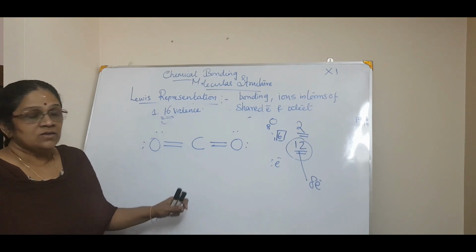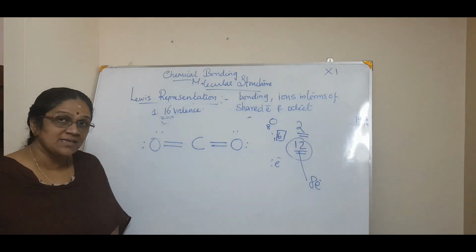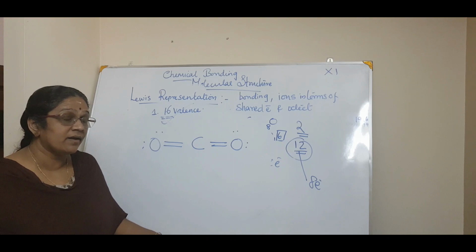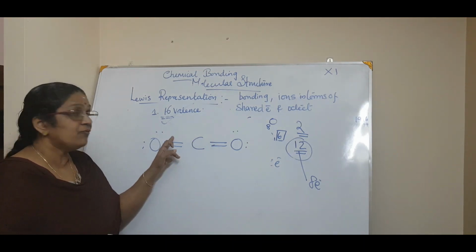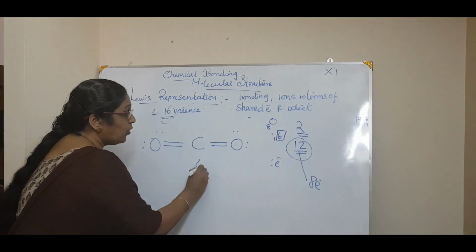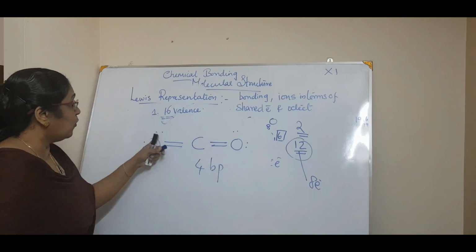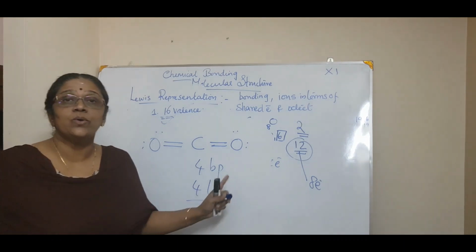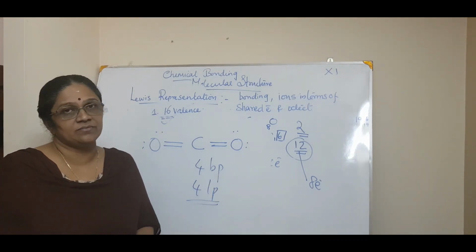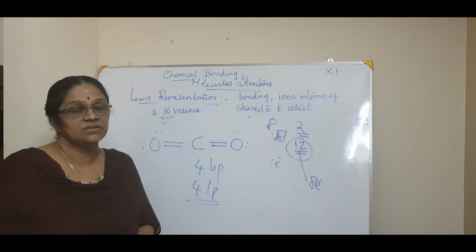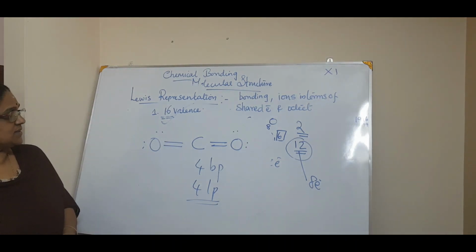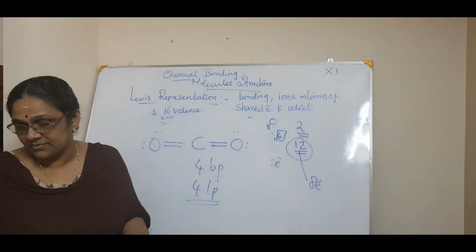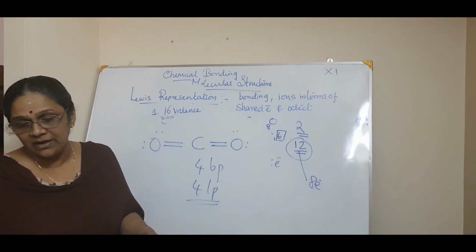Got it? So tell me, how many bond pairs are there in this molecule? 1, 2, 3, 4. So 4 bond pairs and 4 lone pairs. See? So this is how you calculate the Lewis structure. Got it? So this is how the Lewis structure goes. Hope you understood, right? Do you want one more example of a Lewis structure? If you want, I will have one more example.